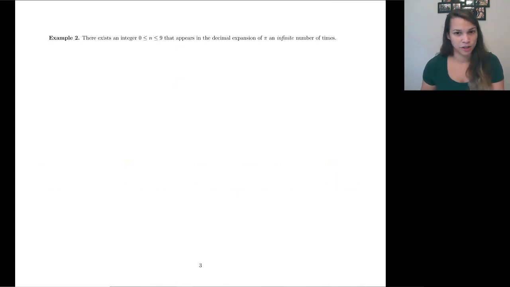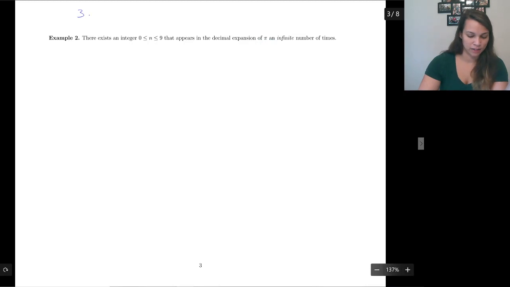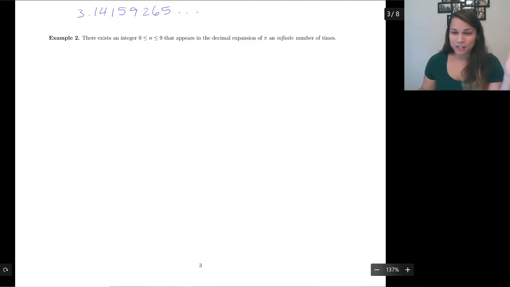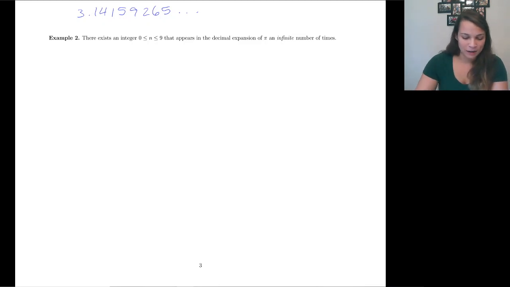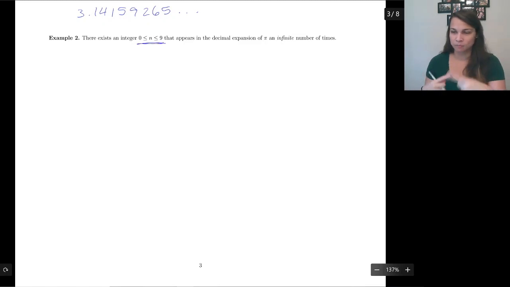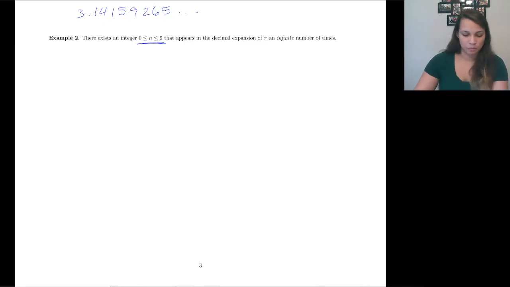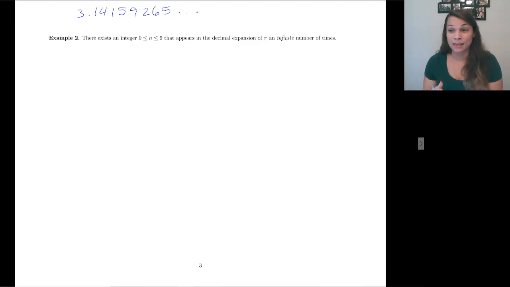There exists an integer between 0 and 9. We'll say that integer is n, that appears in the decimal expansion of pi an infinite number of times. So we know that pi is 3.14159265... it goes on forever. And it kind of makes sense, if you think about it for a second, that there's going to be a number in here that has to be repeated an infinite number of times. I'm pretty sure that they're all repeated an infinite number of times. But you have to have at least one, otherwise it would be finite. And that's basically going to be our argument.